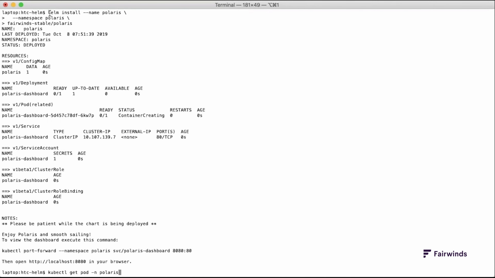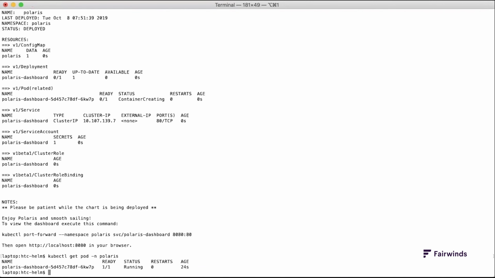The --name flag sets what Helm calls a release, which is a distinct installation of a Helm chart. The fairwinds-stable/polaris portion represents the Helm repository I just added and the name of the chart to be installed. I can see, having run kubectl get pod -n polaris, that the Polaris dashboard pod is already running.